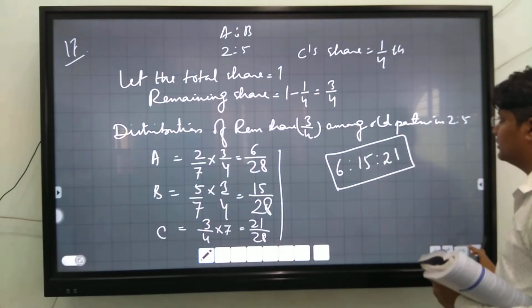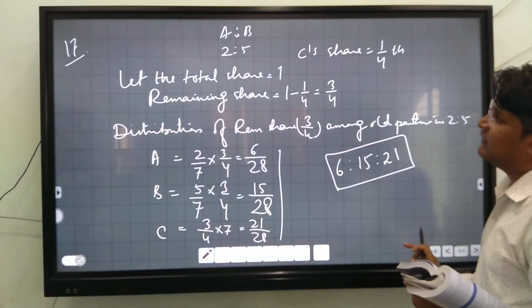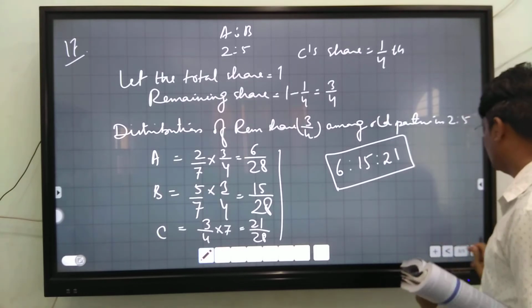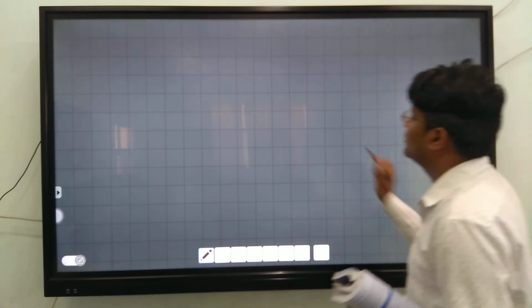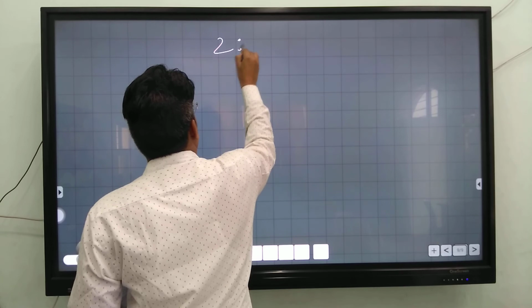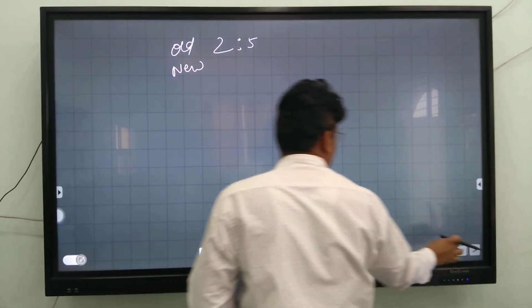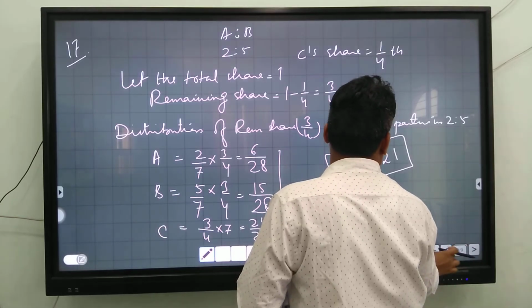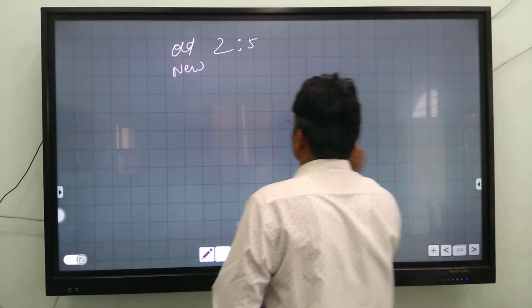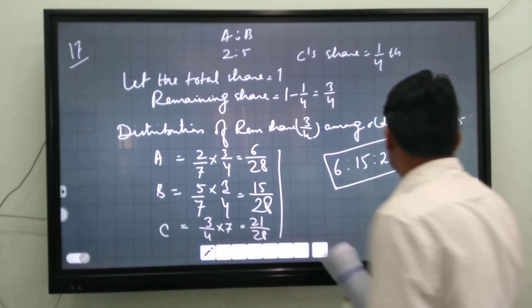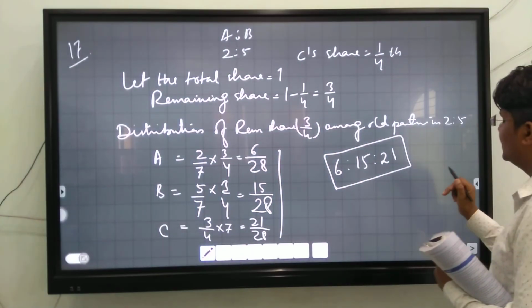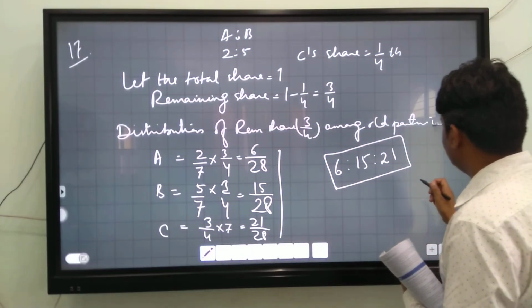Now we will calculate the sacrificing ratio. Sacrifice ratio is equal to old minus new. 2:5 is the old ratio and the new one is 6, 15, 21.